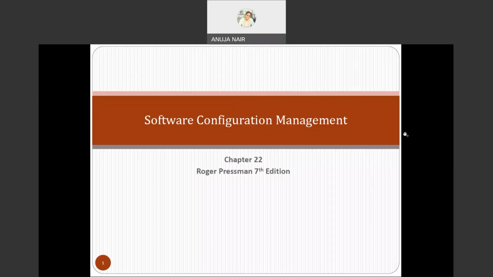So the next chapter is basically software configuration management. Now software configuration management is always with respect to